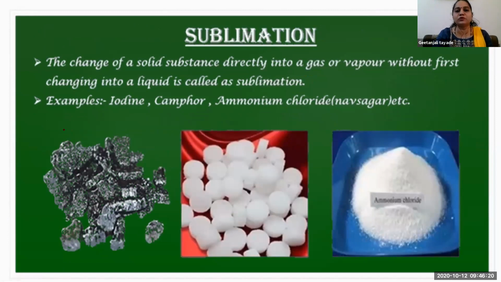But these are the exception cases in which solid substances are directly changed into the gaseous form without changing. That means they're skipping which state? Which state they're skipping, these substances? Which stage they are skipping?